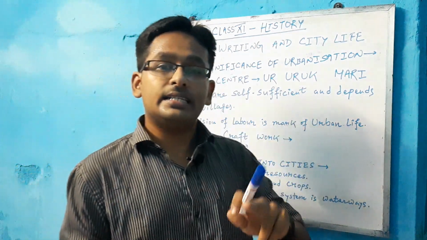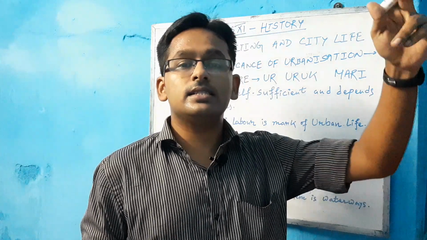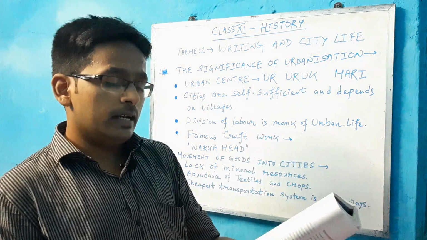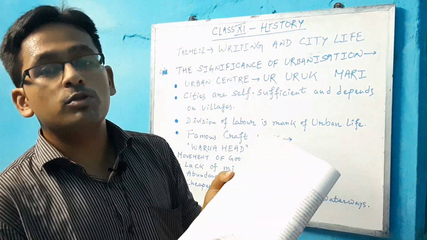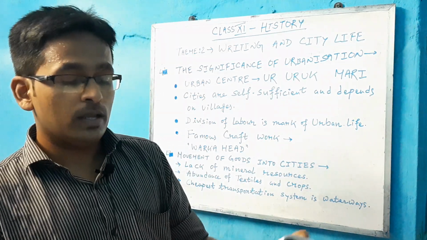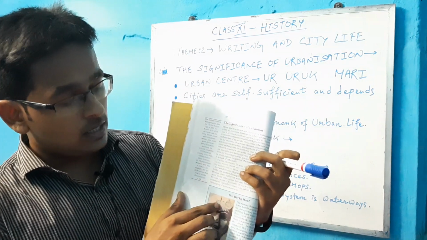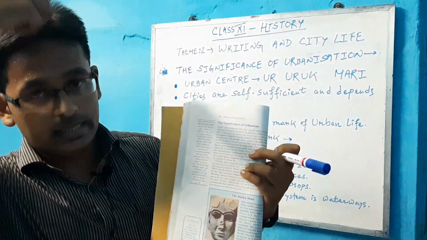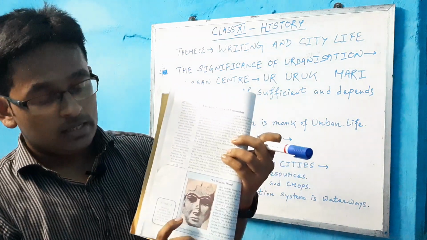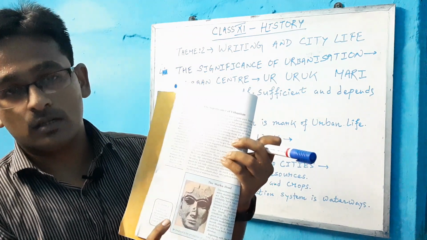They usually collected these things from different places, and all these things accumulated in the urban centers, and then the craftwork was generally done. And remember, this craftwork was produced at Uruk around 3000 BCE. In the picture you can see there is a groove in the head, and this was probably used for an ornament. This is the world famous sculpture, that is the Warka head.